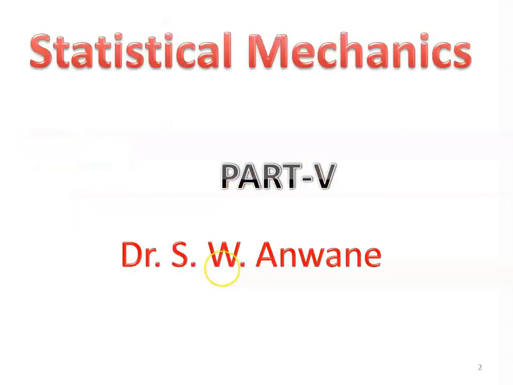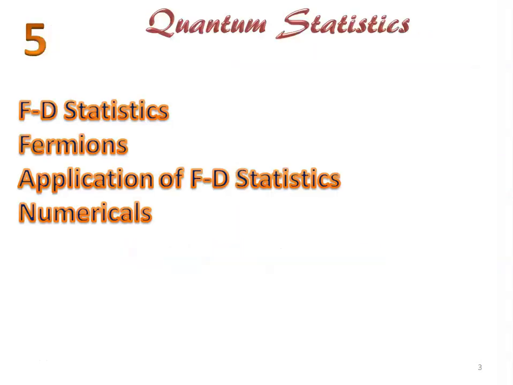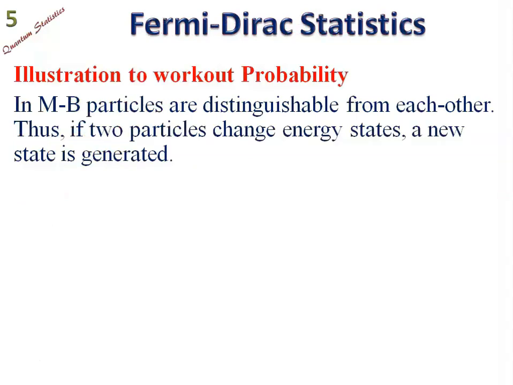In the fifth section of statistical mechanics, and this is the last section, we are going to discuss again quantum statistics, this time Fermi-Dirac statistics. We are going to deal with fermions, application of Fermi-Dirac statistics to some problems, and numericals.